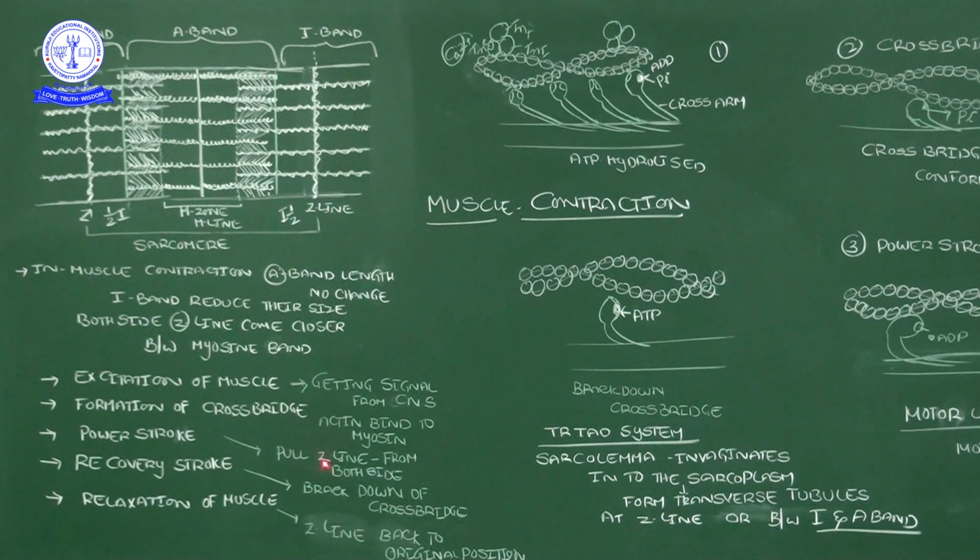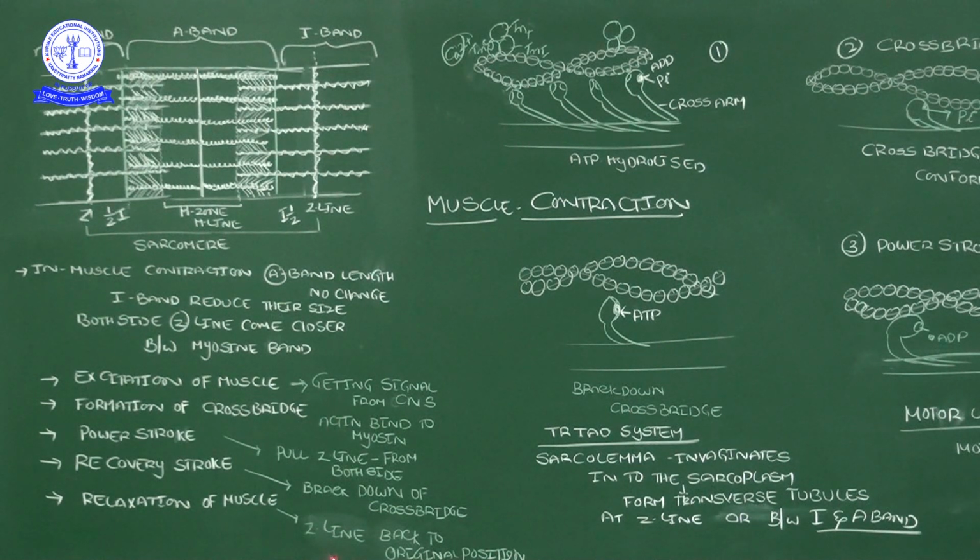ATP is hydrolyzed, generating one inorganic phosphate and one ADP. Using the ATP, from both sides the myosin filaments pull the actin filaments in between the myosin filaments towards the M line. Then the recovery stroke. In the recovery stroke, myosin filaments release from the actin filaments. So cross bridges will break and finally the muscle will be relaxed.